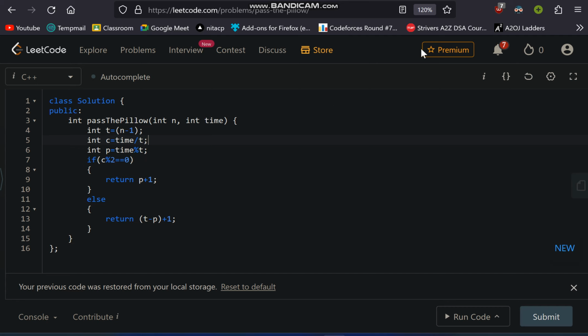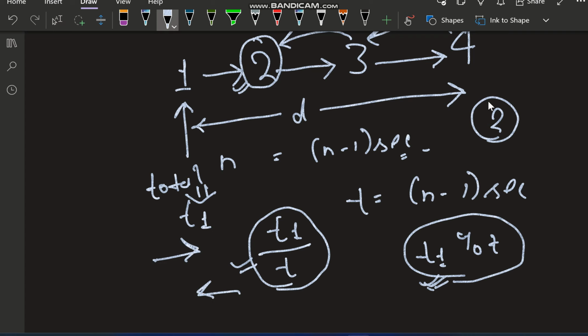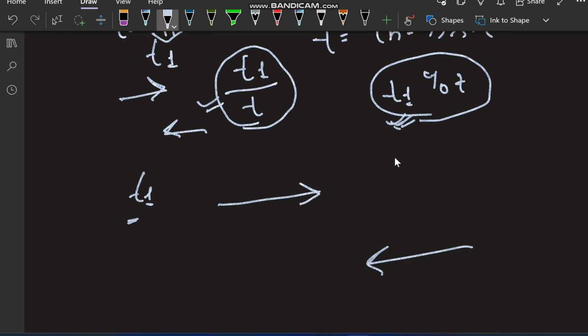So now the question arises: in which direction are we at time t1? Since we have two directions, either we are going in this direction or in this direction. So when we are not completing the cycle any number of times, when we are just starting, let us suppose we are storing this value in C. When the value of C is 0, then of course we are moving in this direction, because at this time we have not completed this distance any number of times. That's why the value of C is 0.